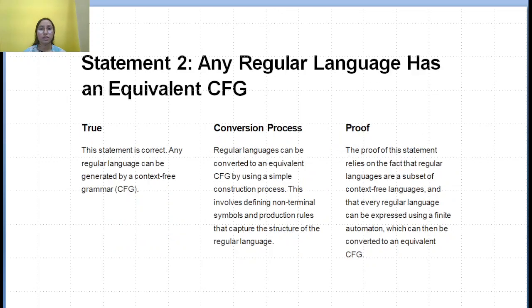Now let's see our second statement, which is any regular language has an equivalent context-free grammar. This statement is true because any regular language can be generated by a context-free grammar. What is the proof? The proof of this statement relies on the fact that regular languages are a subset of context-free languages, and that every regular language can be expressed using a finite automaton, which can then be converted into an equivalent context-free grammar.